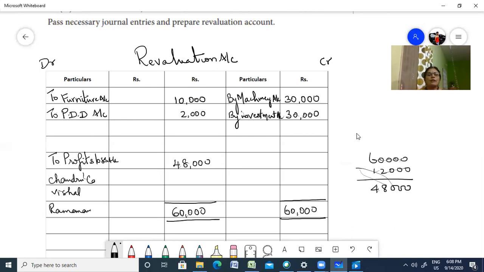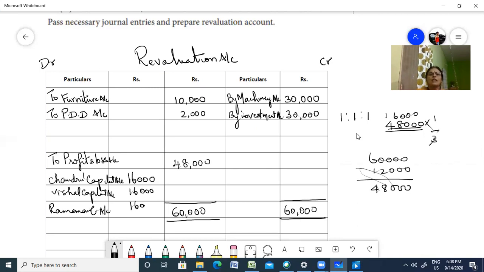So Chandru's capital account, Vishal's capital account and Ramanan's capital account. Right? So you have to divide it equally. 1:1:1 is the sharing ratio. So 48,000 divided by 3, 1/3, isn't it? 3 6s are 18, so 16,000 equally all of them are going to get. So 16,000, 16,000, 16,000. They've not asked us to prepare the capital account.